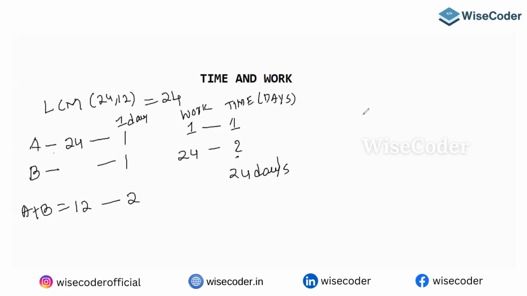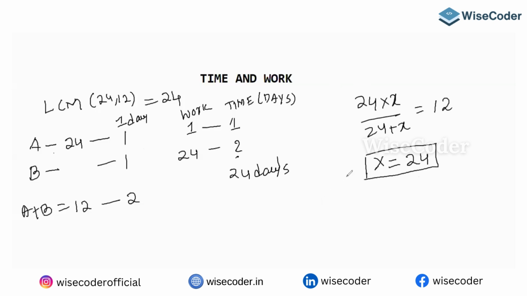Otherwise you know the formula, right? When two people are working together, it is product of the days by sum of the days. So 24 into x by 24 plus x equals 12. Try to solve this, you will get x as 24.